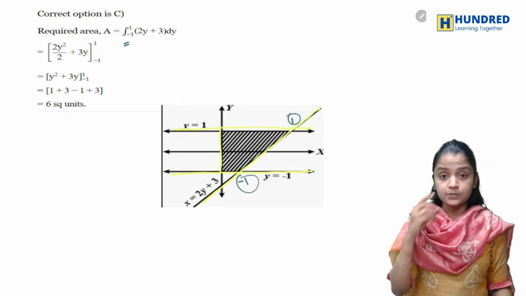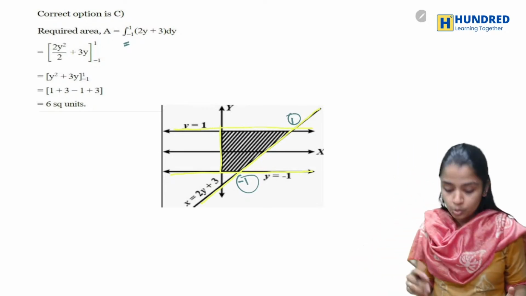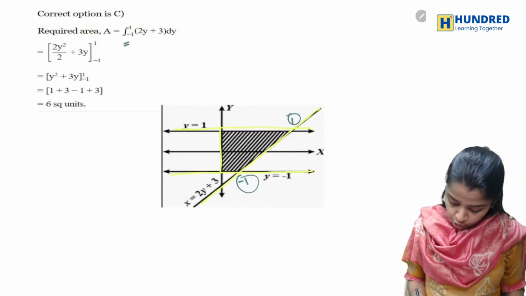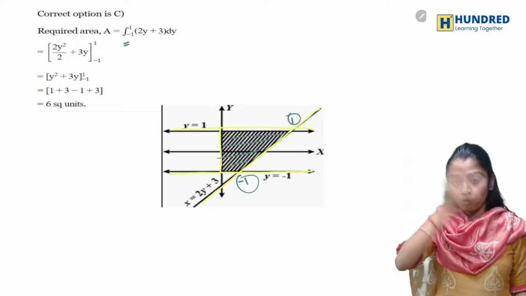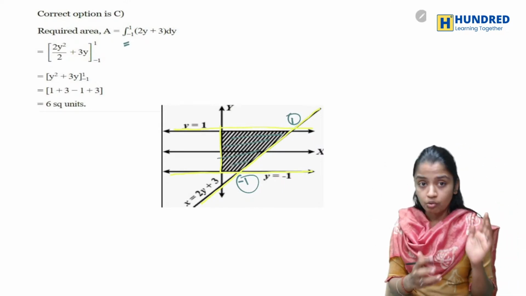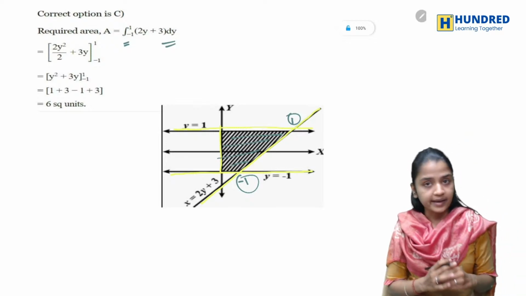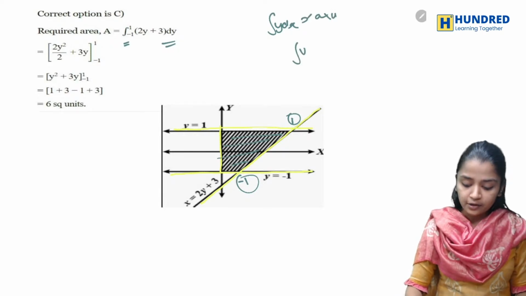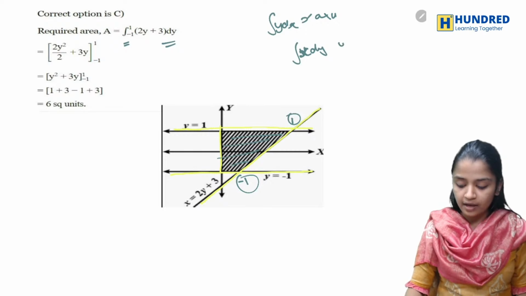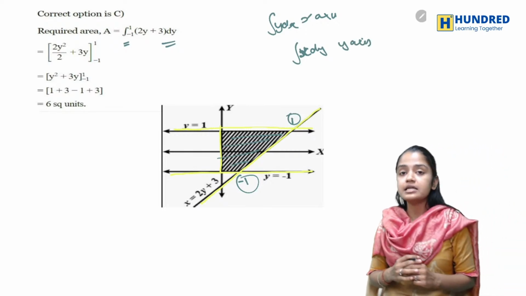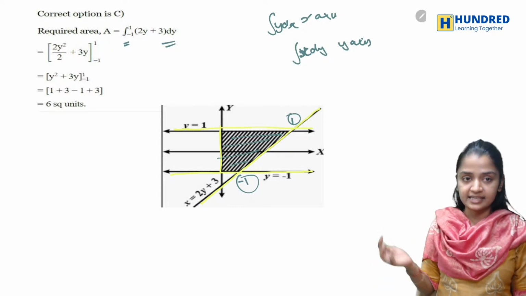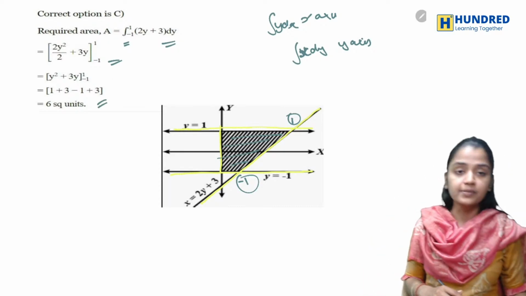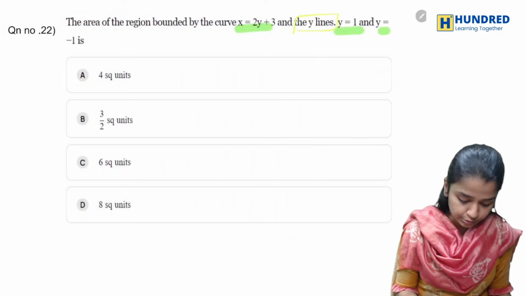You are having a curve, so you integrate with respect to y, not dx. Basically you have to find everything which lies on the y-axis side, so you'll be integrating with respect to dy. Generally we put y dx if it is in terms of the x-axis, but you put x dy if you have it in terms of the y-axis. Now we have it in terms of the y-axis, so you have to put x dy. After integrating and substituting the limits, I'll be getting the answer as 6 square units.